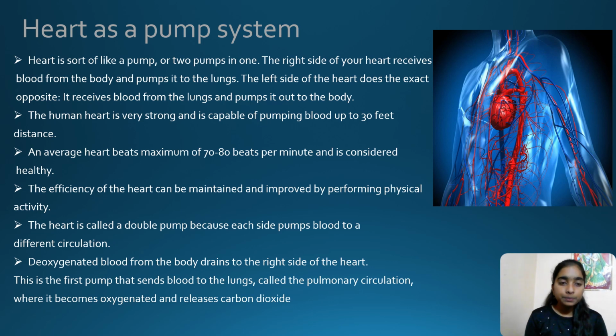An average heart beats 70 to 80 beats per minute in a healthy person. The efficiency of the heart can be maintained and improved by physical activity. The heart is also called a double pump because each side pumps blood to a different circulation. Deoxygenated blood from the body drains to the right side of the heart, and this is the first pump that sends blood to the lungs, called the pulmonary circulation, where it becomes oxygenated and releases carbon dioxide.